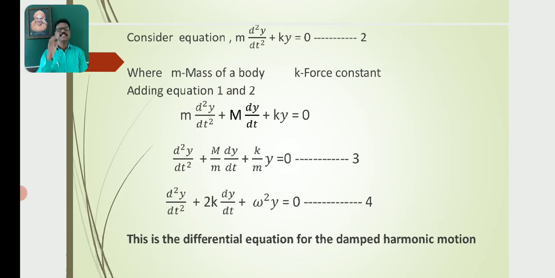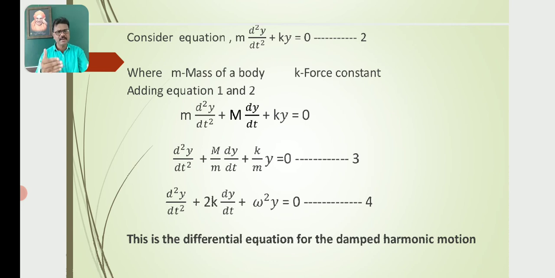So then further consider equation m d²y/dt² + ky = 0, a differential equation. Let this be equation number 2, where m is the mass of a body and k is the force constant. Adding equations 1 and 2, we get m d²y/dt² + M dy/dt + ky = 0.